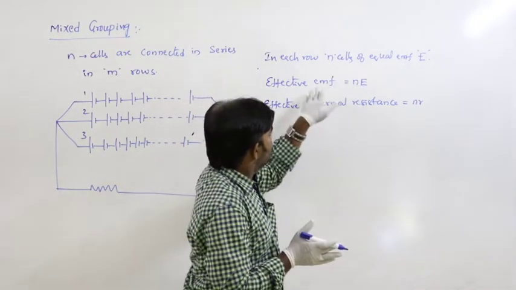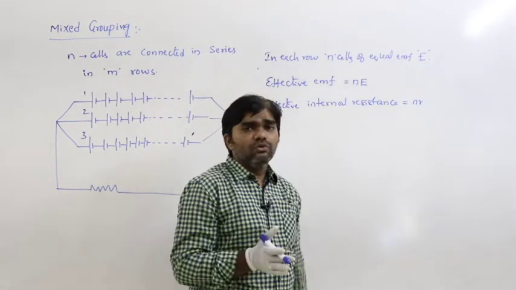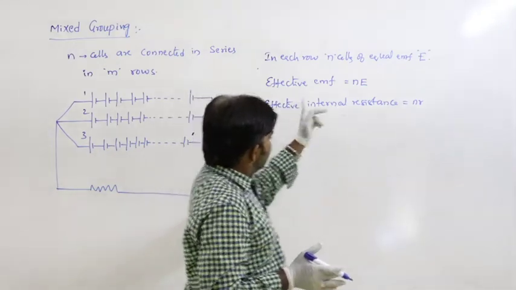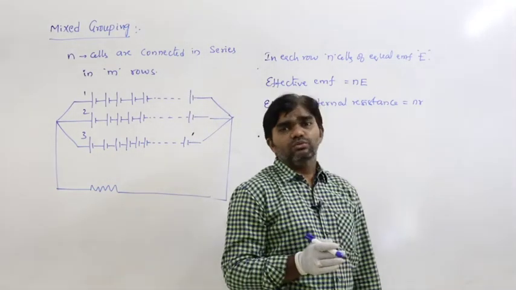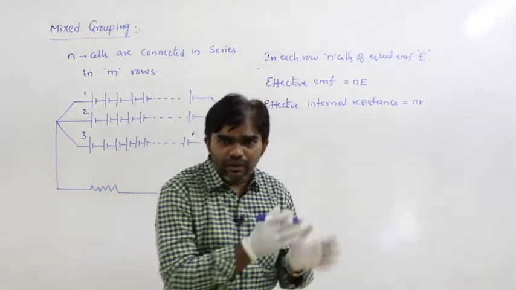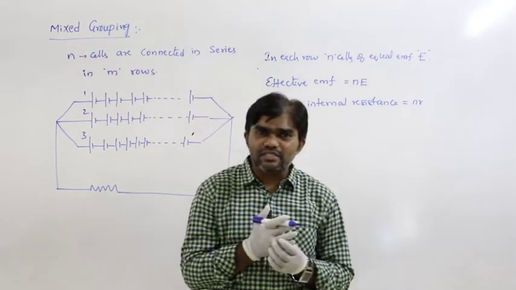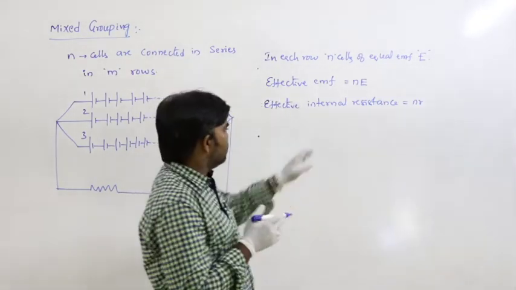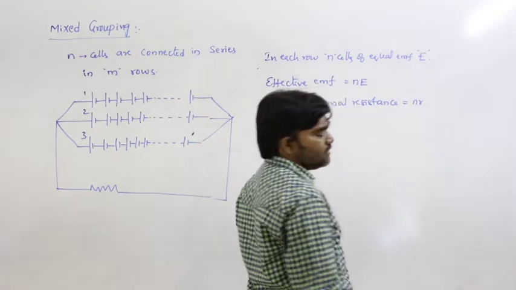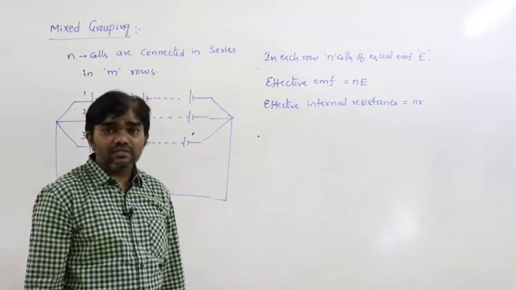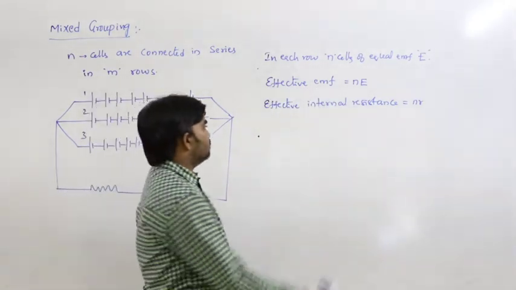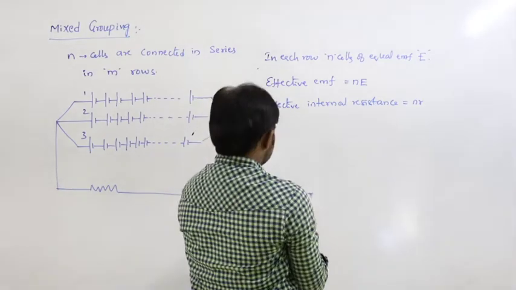The effective internal resistance is nr, because if resistances are connected in series, the effective resistance is nr. This is the situation right now.